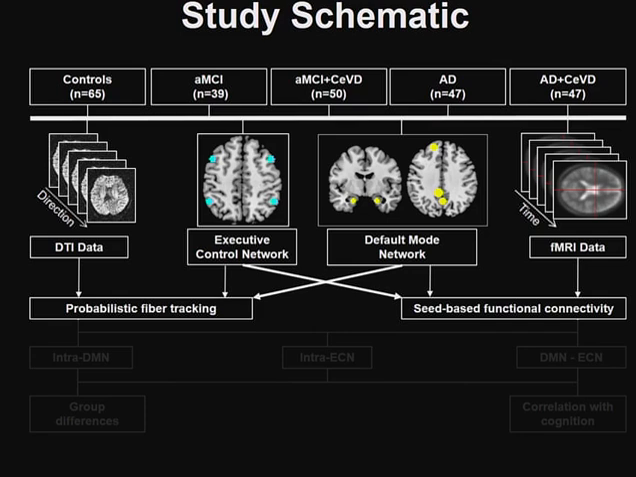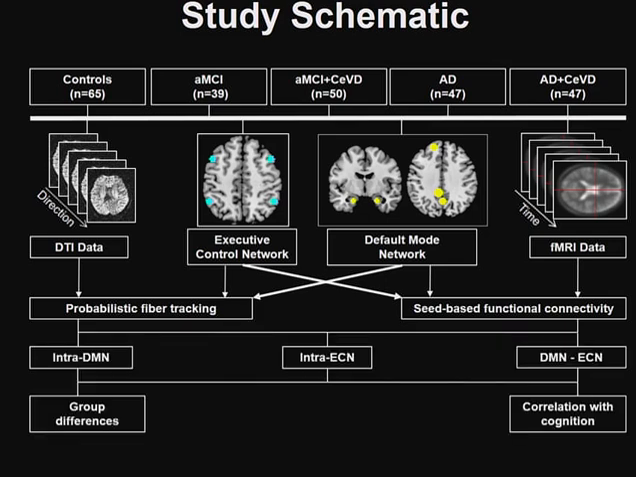For the default mode network, we had 5 key regions, which included the left and right hippocampus, the medial prefrontal cortex, the posterior cingulate cortex, and the precuneus. We then carried out probabilistic fiber tracking as well as seed-based functional connectivity. We then classified the changes that we saw as either occurring within the default mode network, within the executive control network, or between the 2 networks.